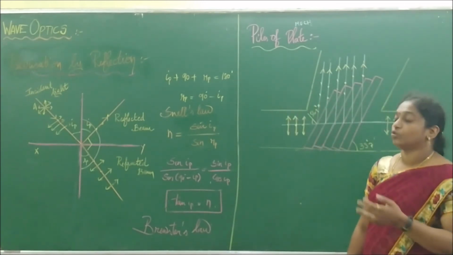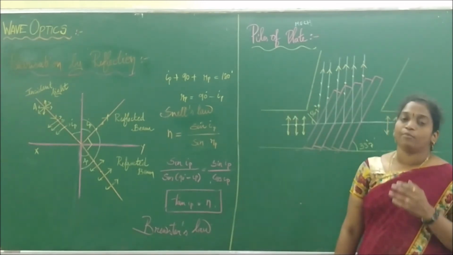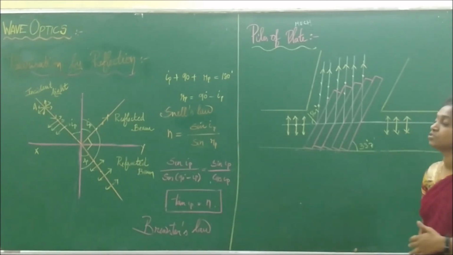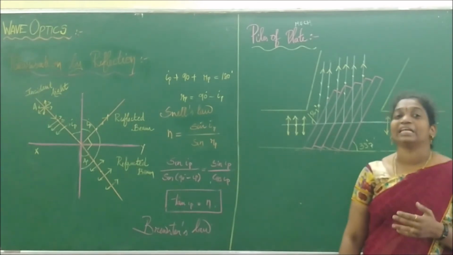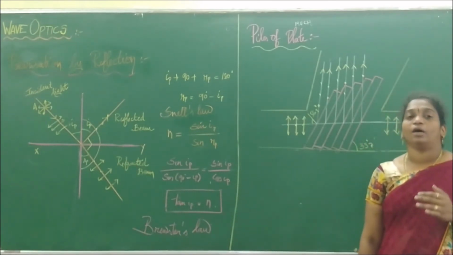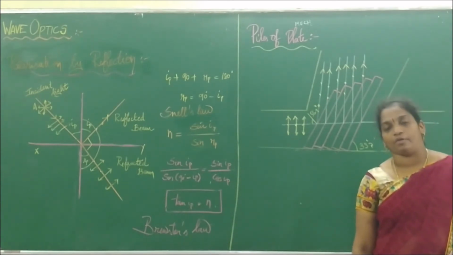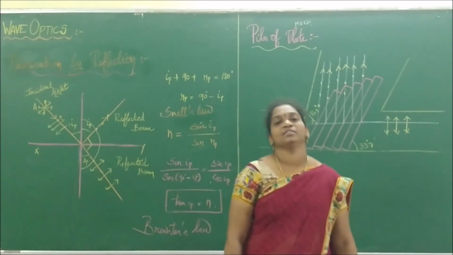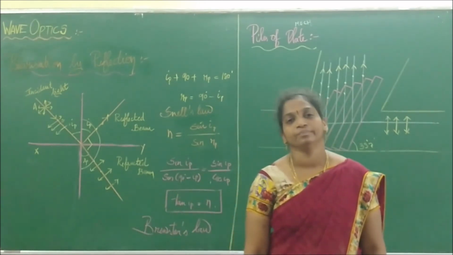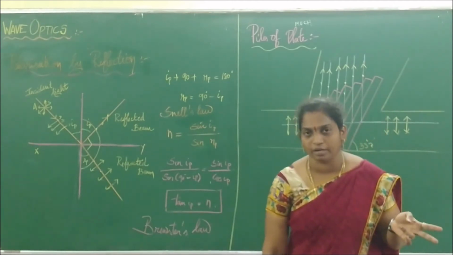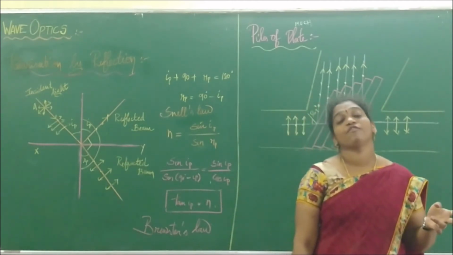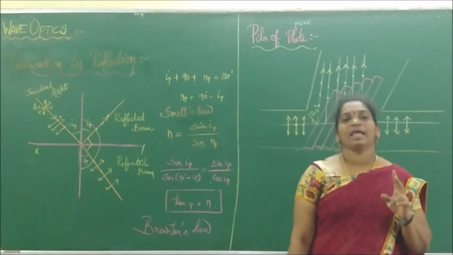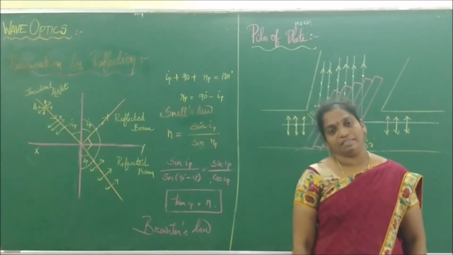And all the glass plates are inclined at an angle of 33.7 degrees. So these are two very important processes: Brewster's law, or polarization by reflection, and the next is piles of plates. This is the technique which helps me to prove that the reflected light is fully polarized. We call this technique polarization by reflection. Then we have to study two more techniques: double refraction, and scattering of light. Double refraction means the ray is divided into two. We are going to see that in our next video.